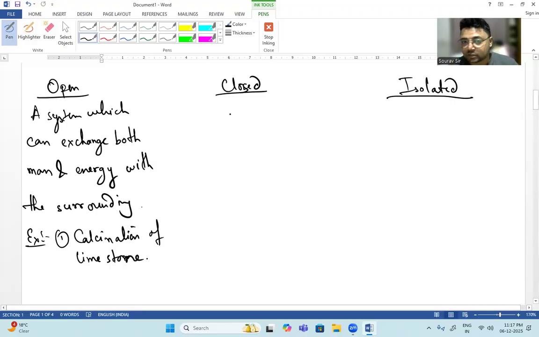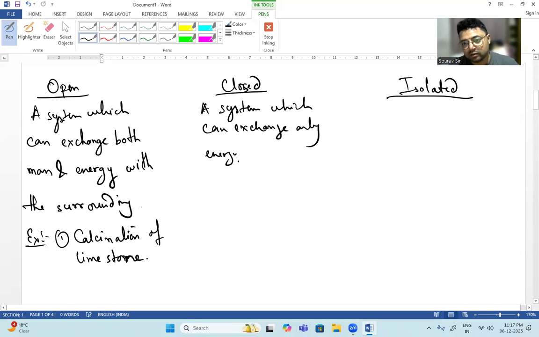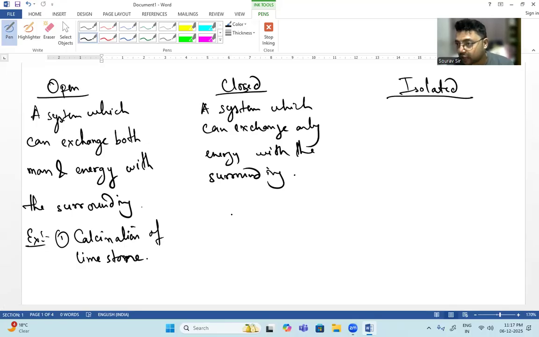Now we will come to the closed system. A closed system is a system which can exchange only energy with the surrounding and not mass. This means only energy, like heat, is allowed to move, but mass is not allowed. It allows only energy to get exchanged between it and the surrounding. So this is known as a closed system.